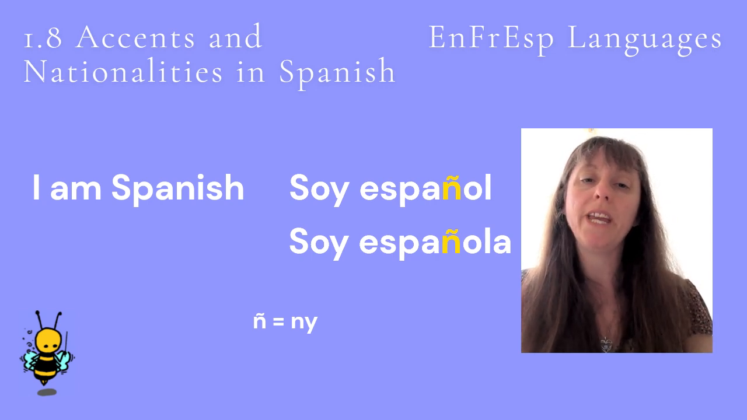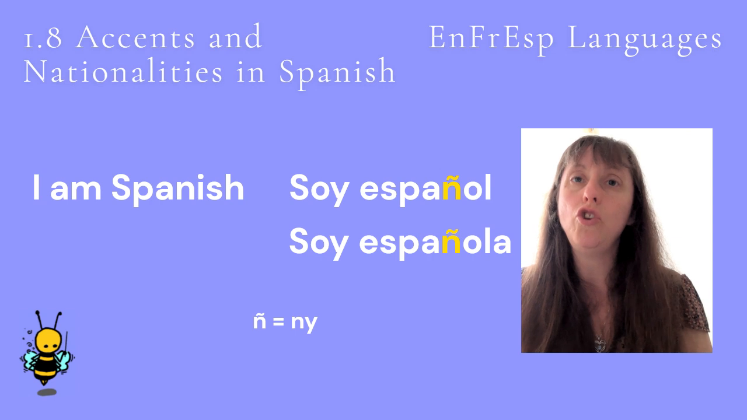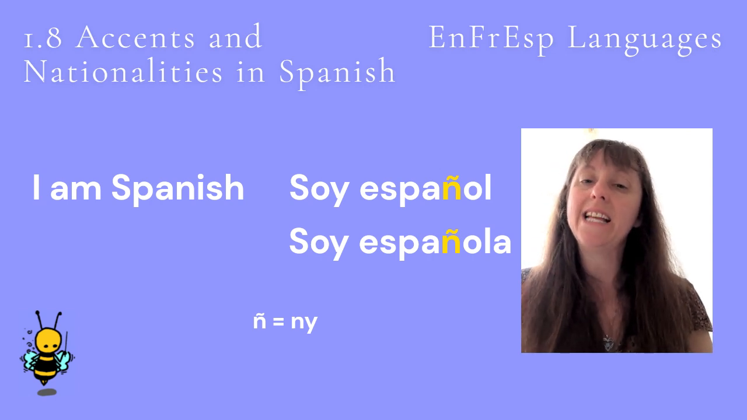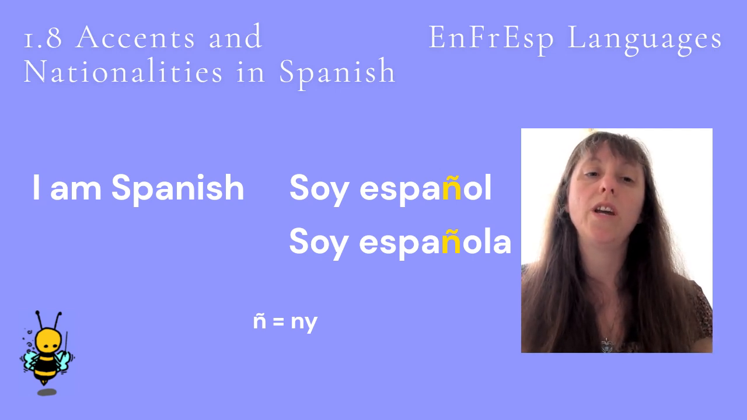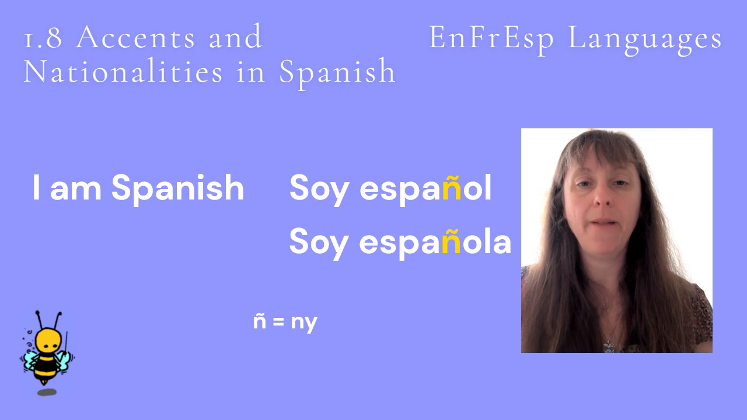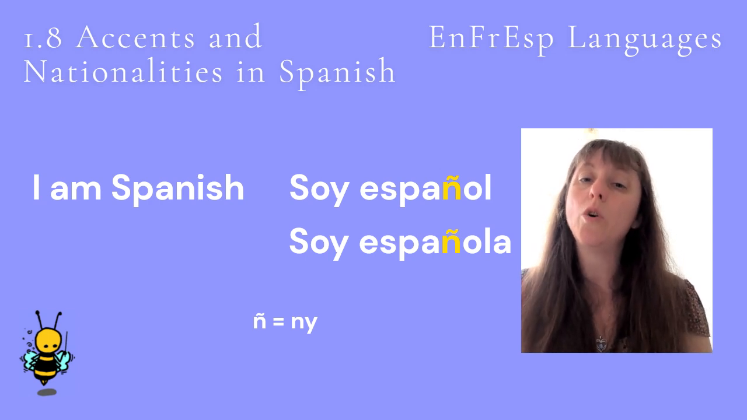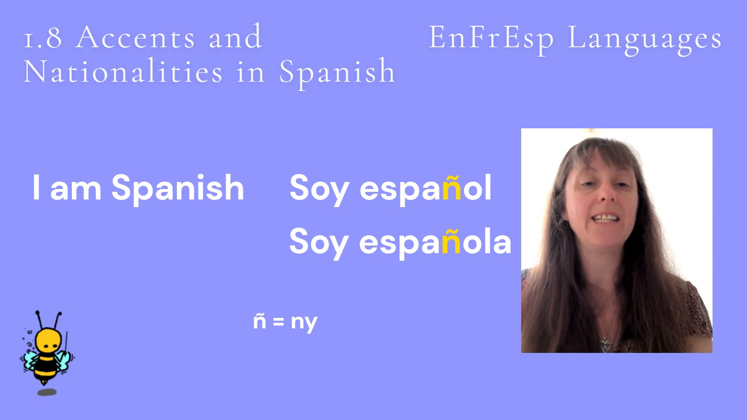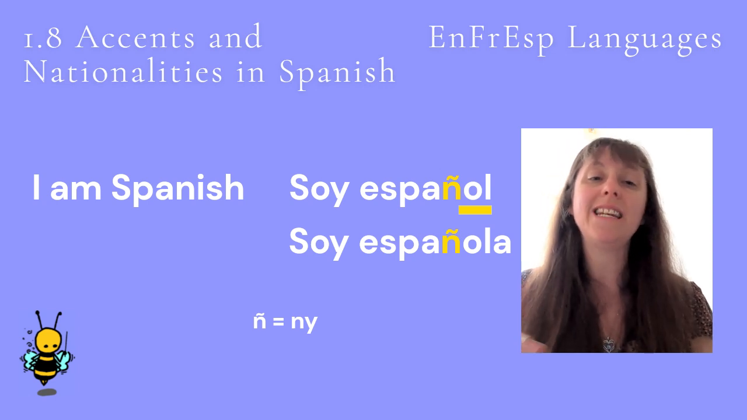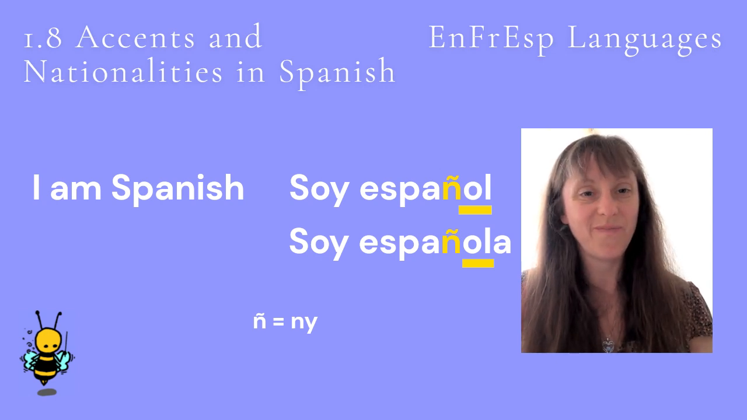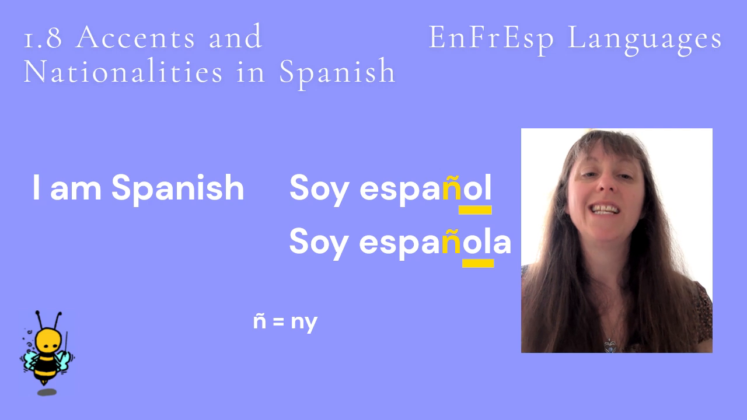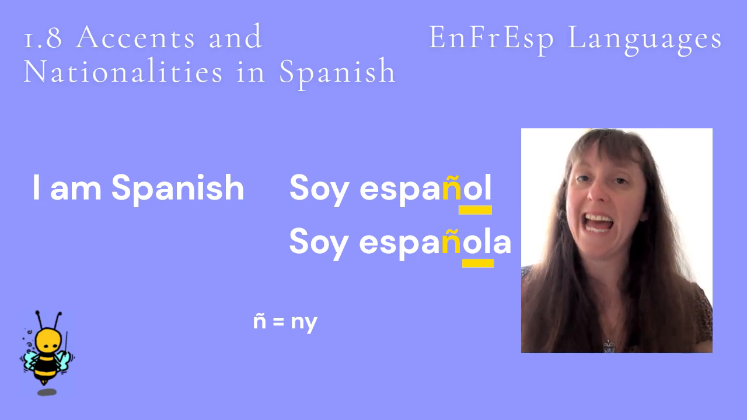So Spanish is español and española. You may also note that there are no accents needed here. Español ends in a consonant other than N and S, so the stress falls on the last syllable, ol. Española ends in a vowel, so the stress naturally falls on the second to last syllable, which is also ol. Let's hear I am Spanish said by a male and a female again.